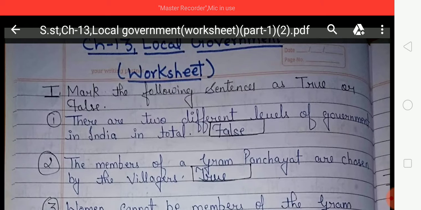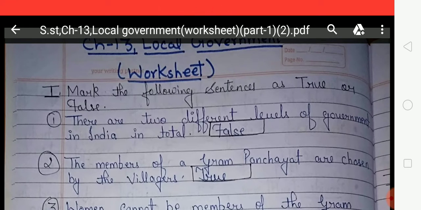In our last video, we discussed chapter number 13, and the chapter name is Local Government. In this video, we are going to discuss the worksheet of chapter number 13. So students, first of all, let's have a quick overview of chapter 13, because the whole worksheet depends upon chapter 13, that is, local government.